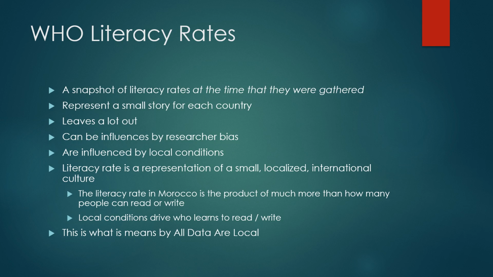For example, the literacy rate in Morocco is the product of much more than how many people can read and write. It's a product of local conditions, economic conditions, social conditions. They could be religious conditions. There could be all kinds of things that go into determining what a particular literacy rate is. And a literacy rate of, say, in the neighborhood of 70% for a particular country might not look as good as 100% in a Western country, and we may say, oh, there's work that needs to be done there. But a literacy rate of 70% may be what the local culture supports. That may be as good as it's going to get because of certain cultural norms and traditions.